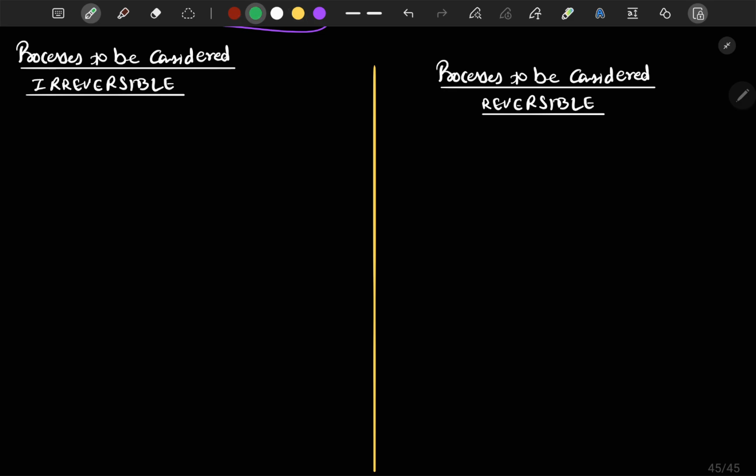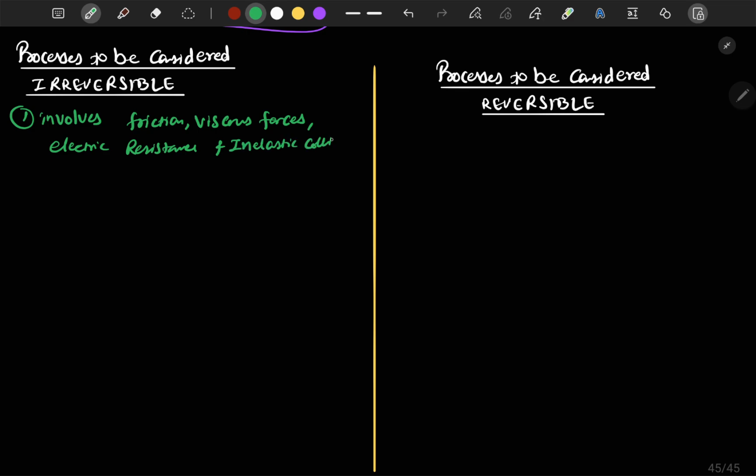So here is the first irreversible process: a process which involves friction, viscous forces, electric resistance, and inelastic collisions. These types of processes are called irreversible processes.